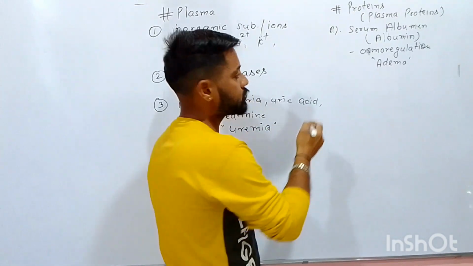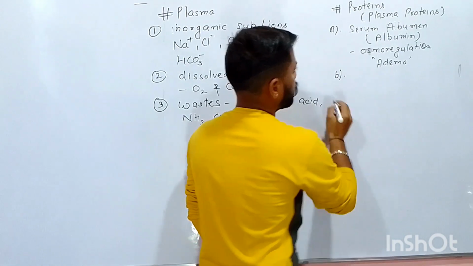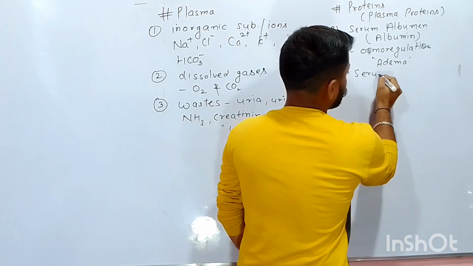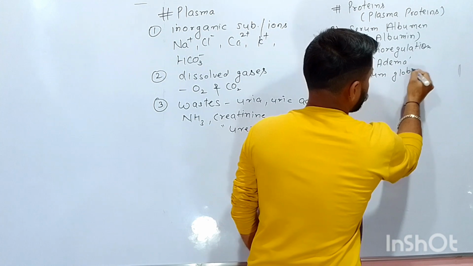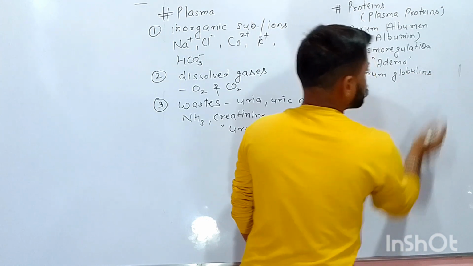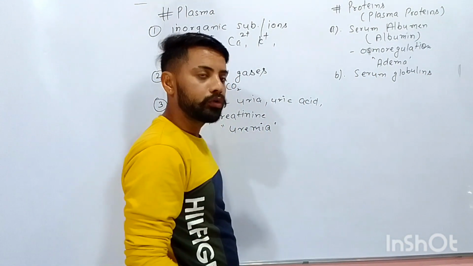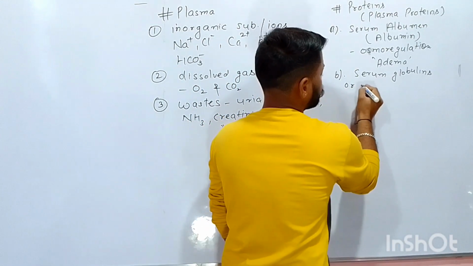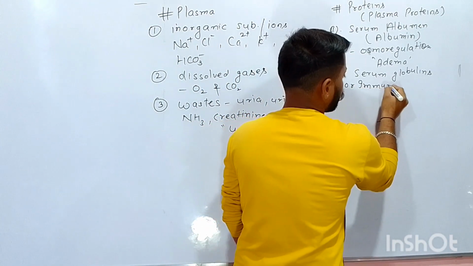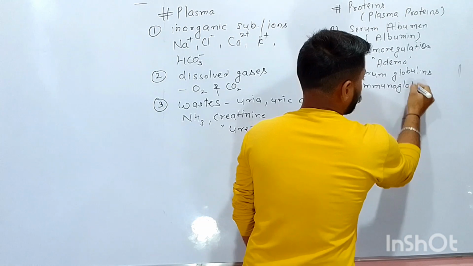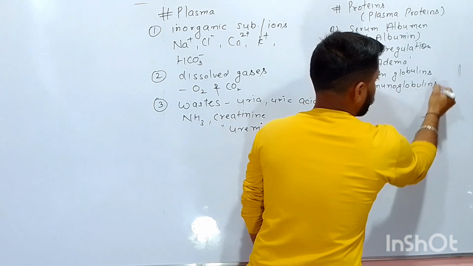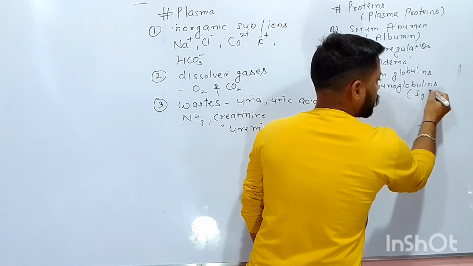The next protein which is present is serum globulins. Serum globulins are also known as immunoglobulins, and we write them as Ig.